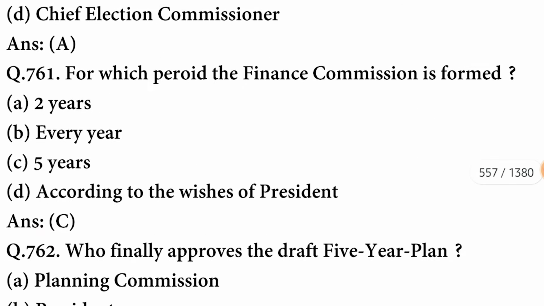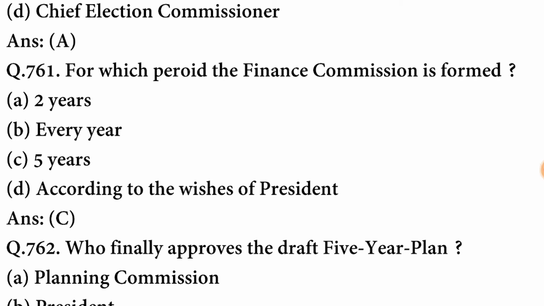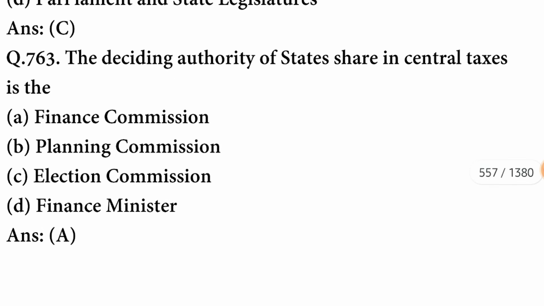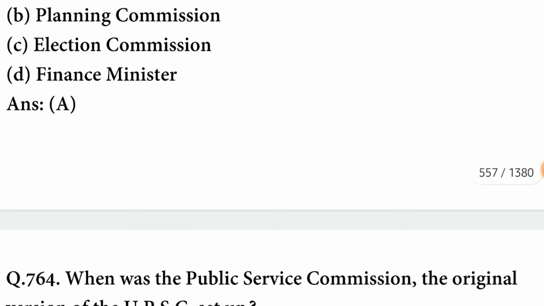A option is correct. For which period is the Finance Commission formed? The Finance Commission is formed for every five years. The option is correct. Who finally approves the draft 5-year plan? It is approved by the National Development Council. The deciding authority of a state's share in central taxes is the Finance Commission.